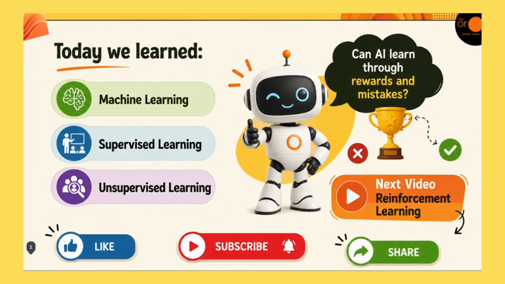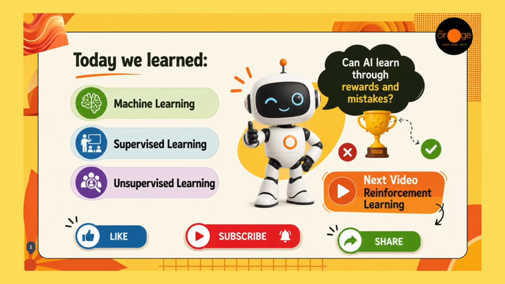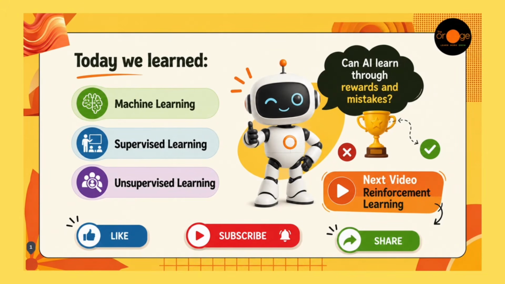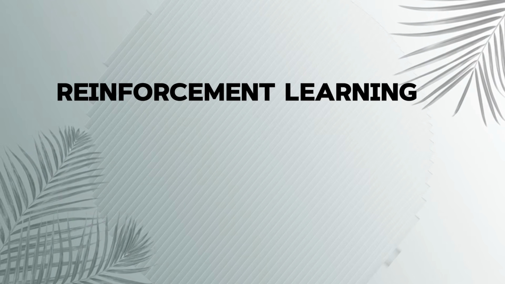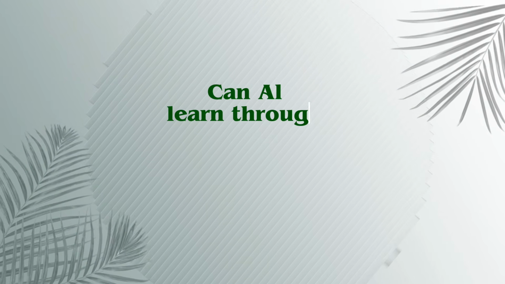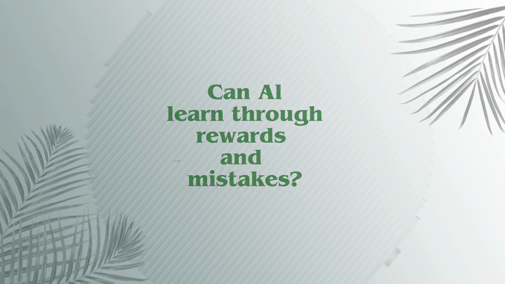So today we learned about machine learning, supervised learning, unsupervised learning. One more exciting topic is left, that is reinforcement learning. We'll cover it in the next video. So can AI learn through rewards and mistakes? Just tell me in the comments.